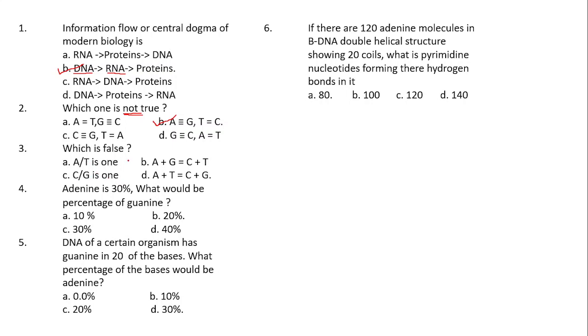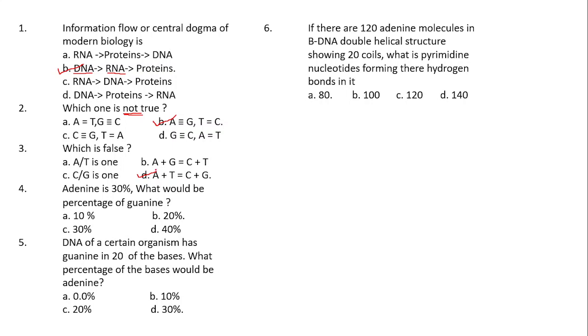If options A, B and C are correct, then look at option D. A plus T will be equal to C plus G. This is not correct. So the answer is D. Why? Because A plus G and C plus T will be equal, but not A plus T and C plus G. Clear?